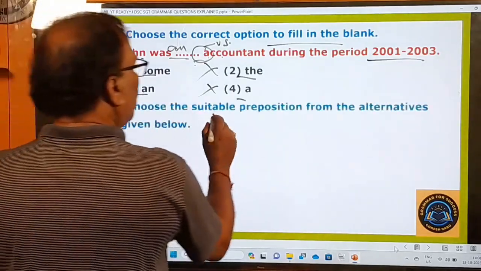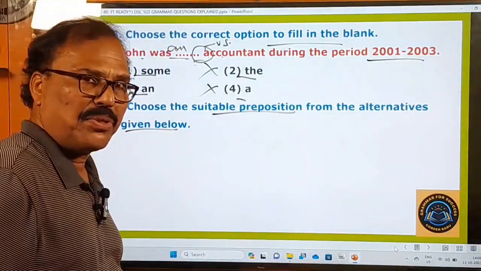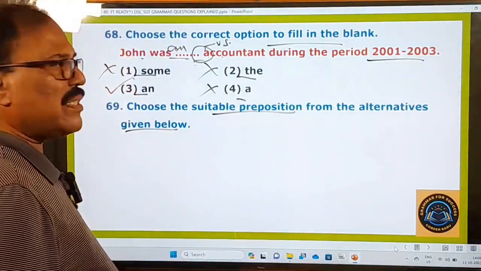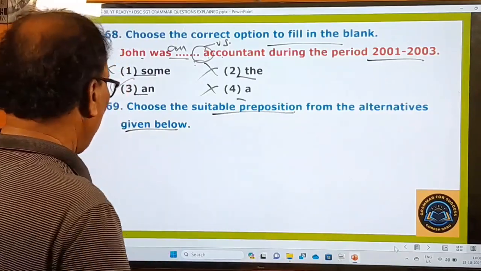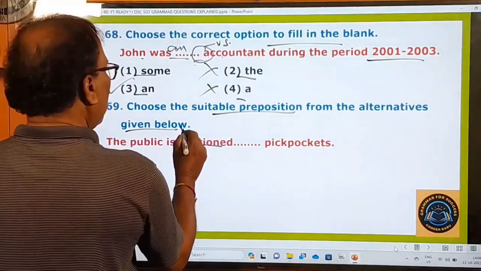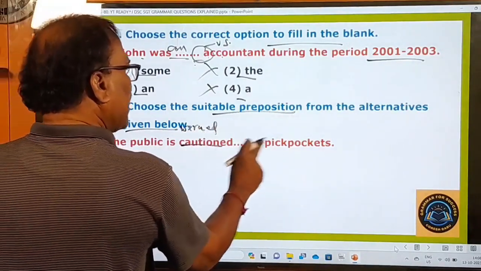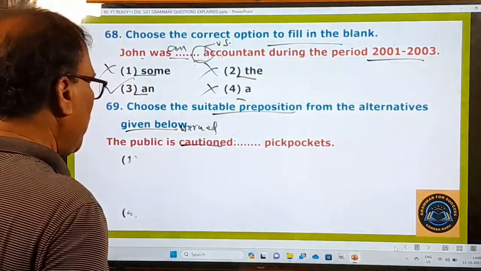Choose the suitable preposition from the alternatives given below. Okay, all prepositions are given here, and now let us choose the correct option. The public is cautioned. Cautioned means, in other words, warned. The public is cautioned dash pickpockets. What are the options given here?